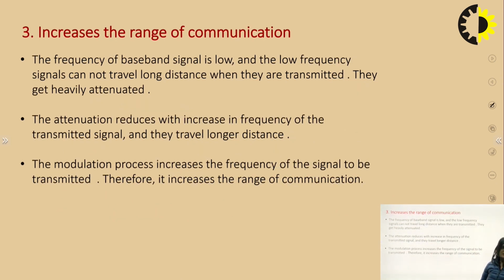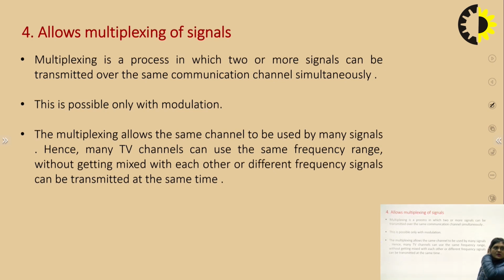It increases the range of communication. Low frequency signals can be transmitted to long distances. It allows multiplexing of signals. Multiplexing means we can pass a number of message signals through the same channel simultaneously. We have seen in the last slide that we took three different signals and modulated them with different carrier waves, and all of these can be passed simultaneously through the channel. There will be no chances of interference. So with the help of this, we can do multiplexing also.